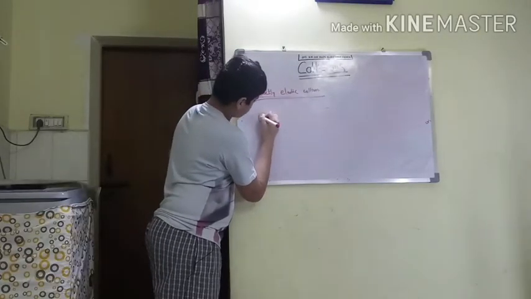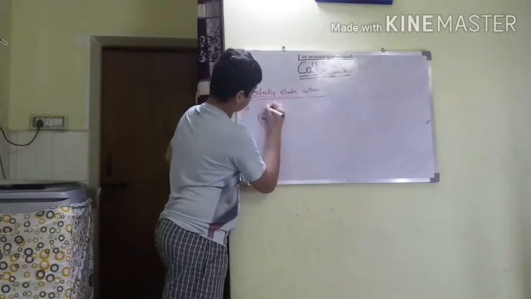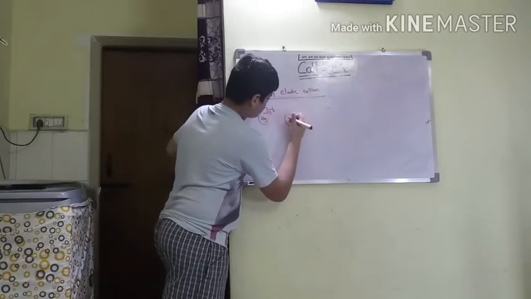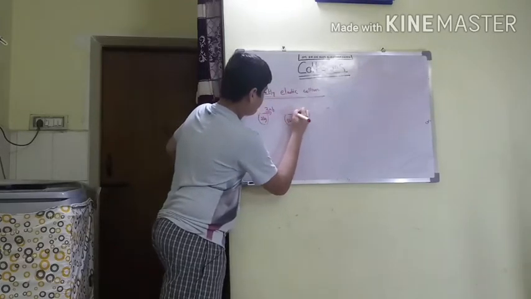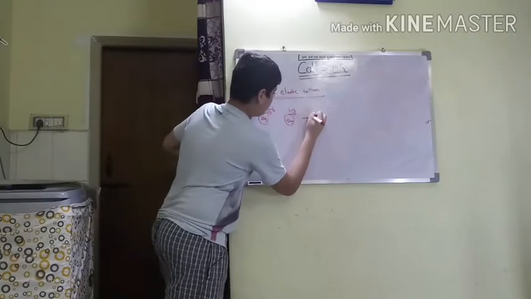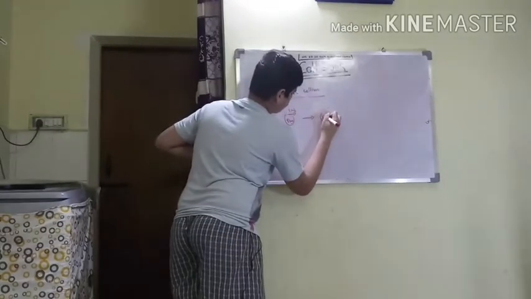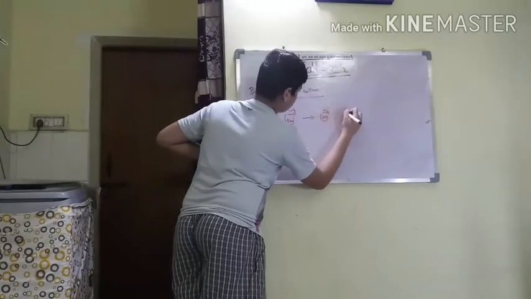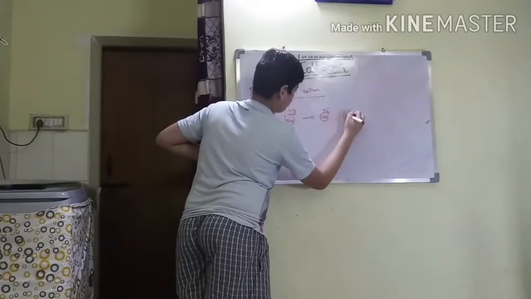Let this be a mass of 2 kg moving with 3 meters per second, and let this be a mass of 8 kg moving with 1 meter per second. After collision, we are asked to find the velocities, which we call v1 and v2.